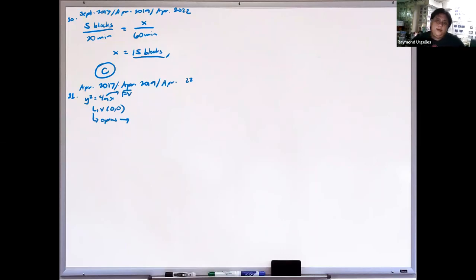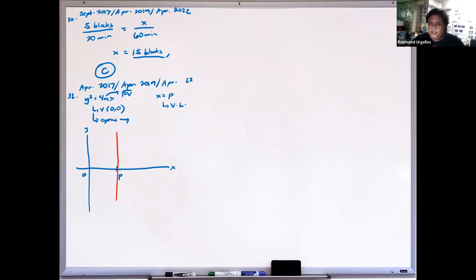Now, for the line x is equal to p, we know that this is a vertical line passing through x is equal to p. So when we graph this, let's say this is 0, this is the x-axis, and this is the y-axis. Let's say this is p. So the vertical line passing through x is equal to p will be this line.